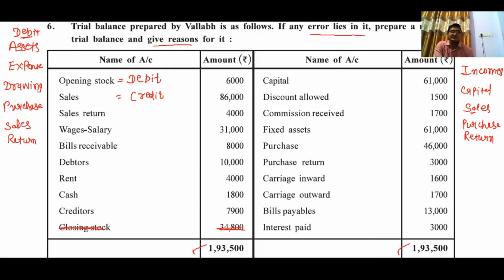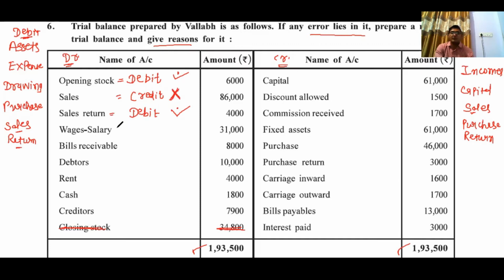Sales return. Sales return is recorded on the debit side, so it is a correct entry. Sales is also given as a credit balance, but it is a wrong entry because it is to be recorded on the credit side, but here in the question they have given it on the debit side, so here there is one mistake.